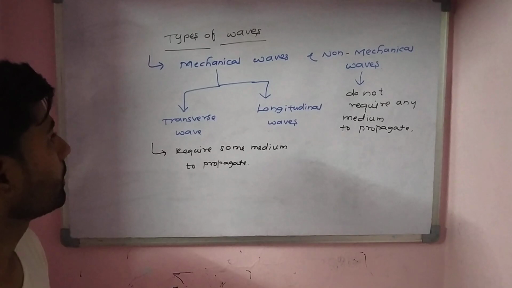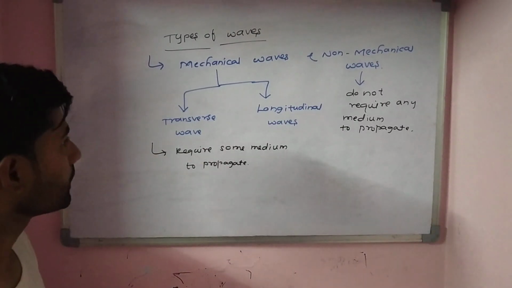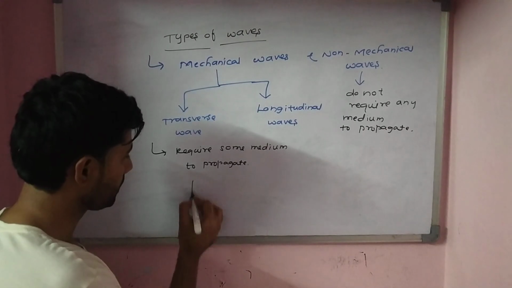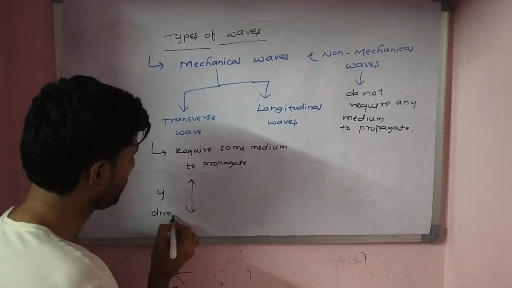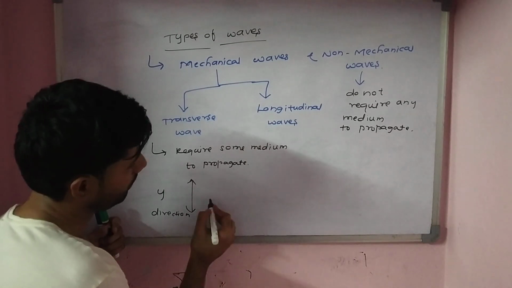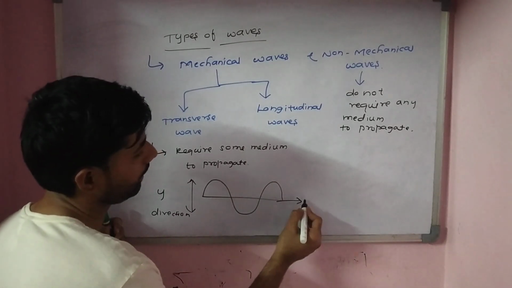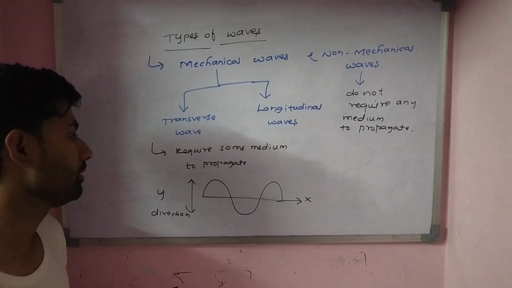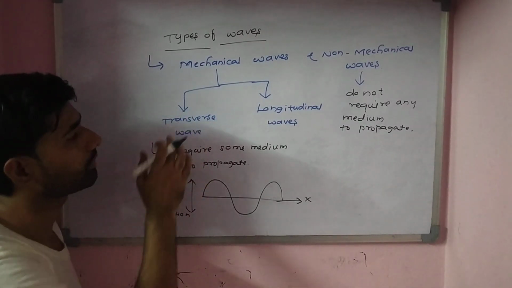Now we will learn about what transverse waves and longitudinal waves are. If the vibrations of the particles are along the y direction and the wave is generated along the x axis, then we call this type of wave a transverse wave.